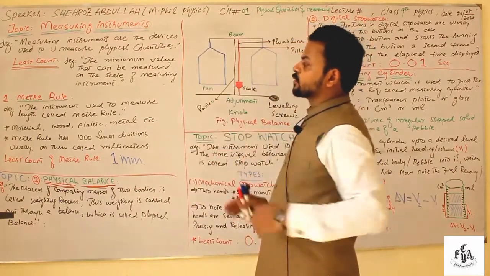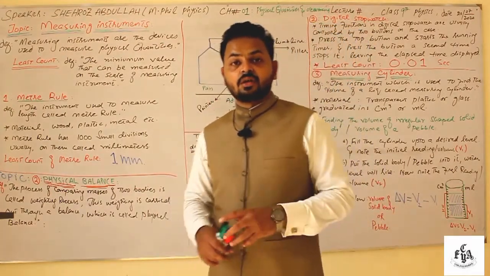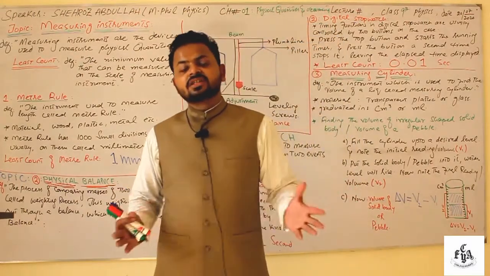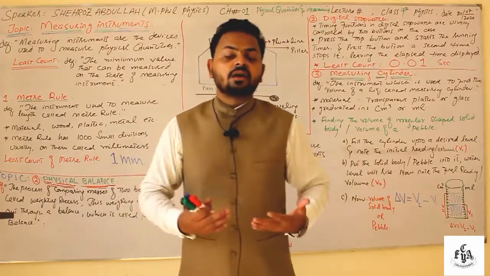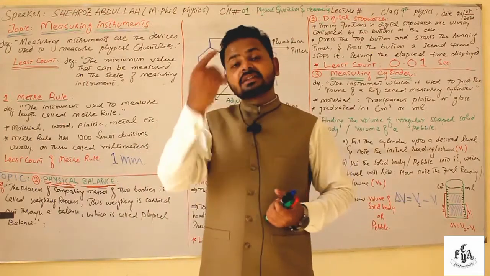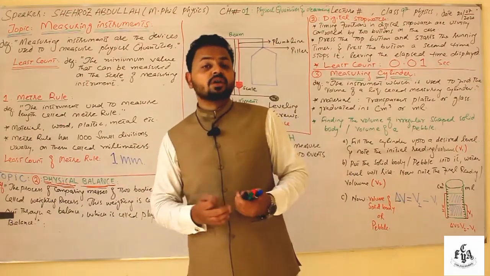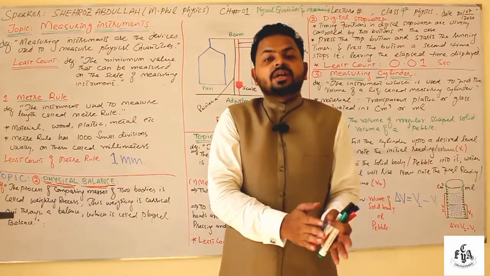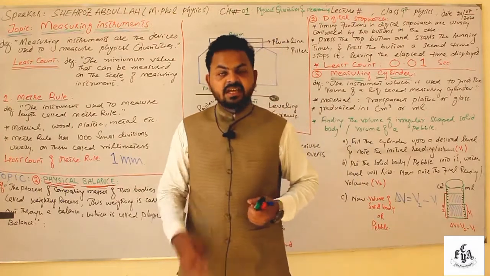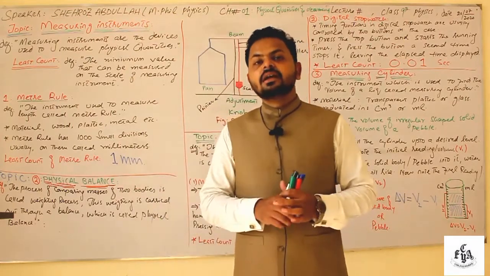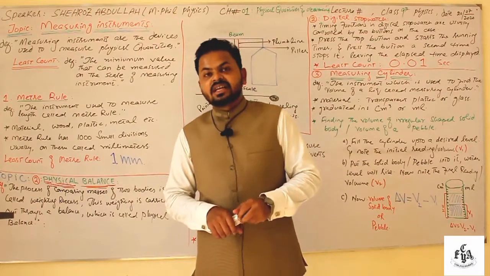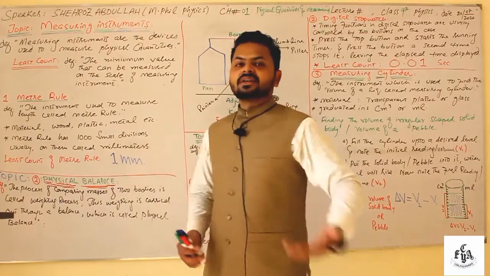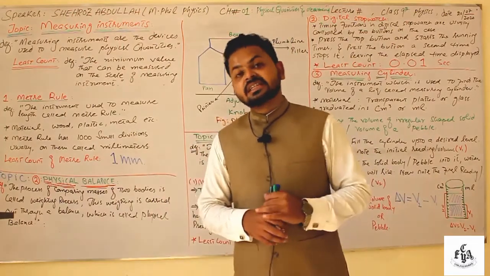Now first we discuss the meter rule, or you can say meter rod. What is a meter rule? The instrument which is used to measure the length of a certain object is known as a meter rule. So the meter rule is that instrument by which we measure the length of a certain thing. A meter rule is basically made up of plastic, wood, or metal. It is already graduated in millimeters as well as in centimeters.